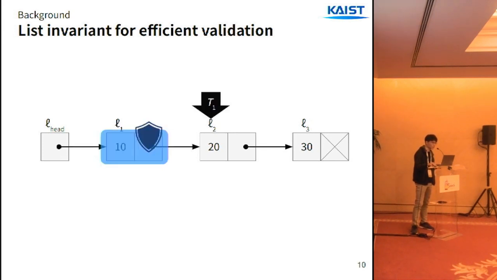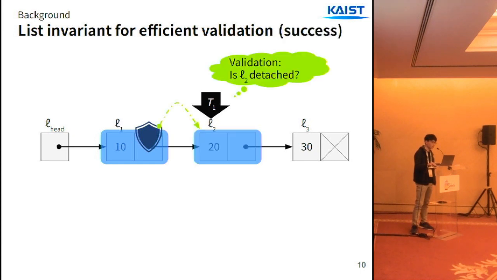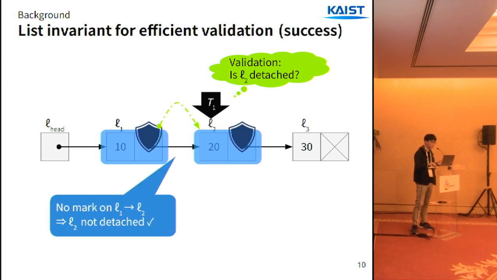On the other hand, the traversing thread can use this mark for validation. After protecting a node, we should check the link we followed is still intact. And if still intact, so if L1 is not marked, then we know that L1 is not detached. And if L1 still points to L2, then transitively, L2 is not detached either. So the protection is validated.